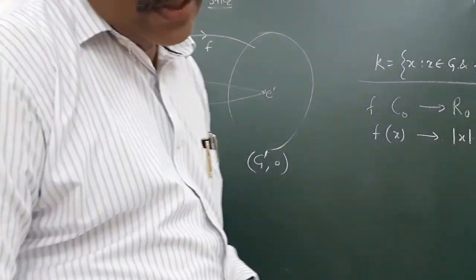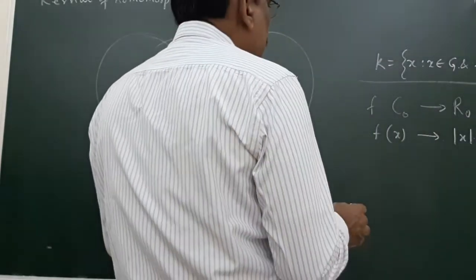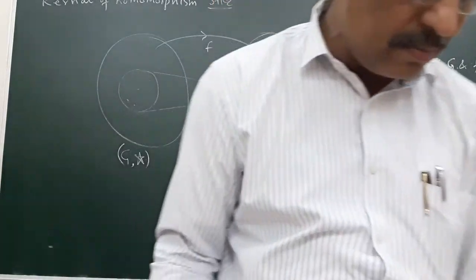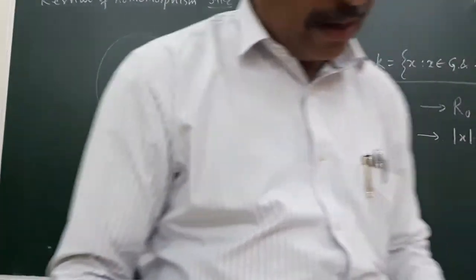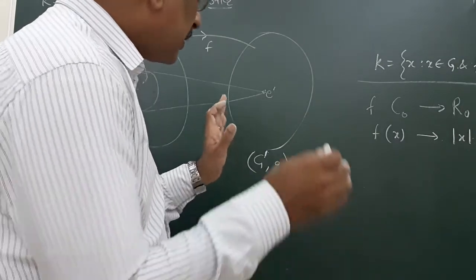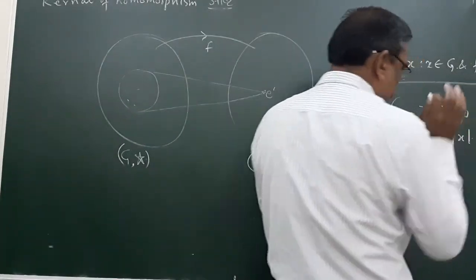Now here x is of the type a plus iota b. First of all, we should try to find whether this is a homomorphism or not.